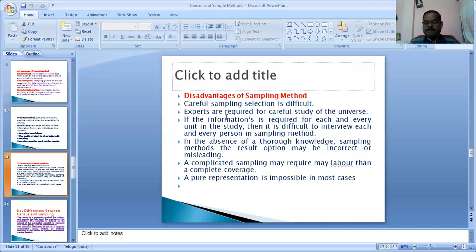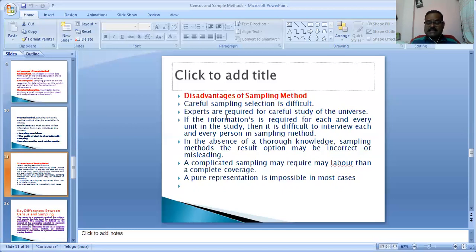What are the essentials? Representativeness, homogeneity, independence, adequacy. What is representative? Representative implies that the sample should possess the characteristics of the population from which it is drawn. It ensures drawing valid inference about the universe. This is possible only with items chosen on a random basis.